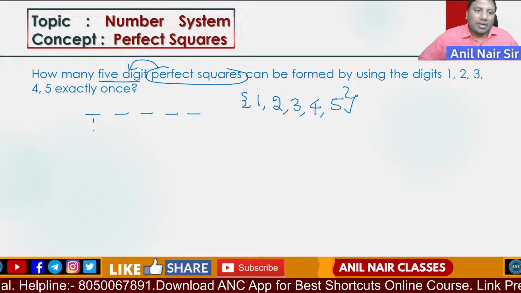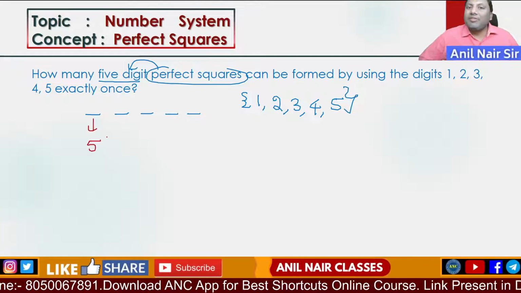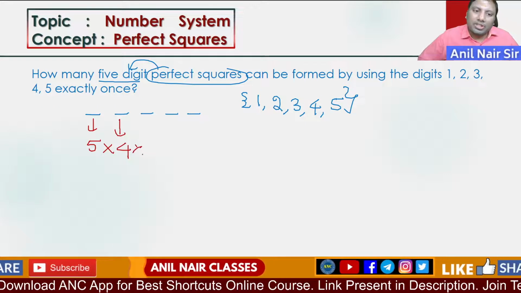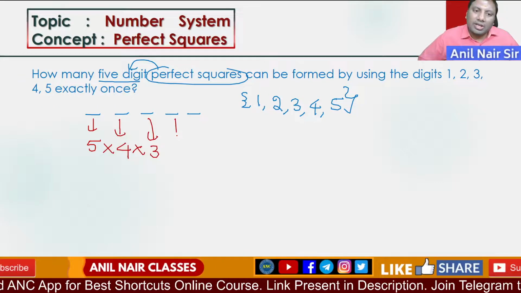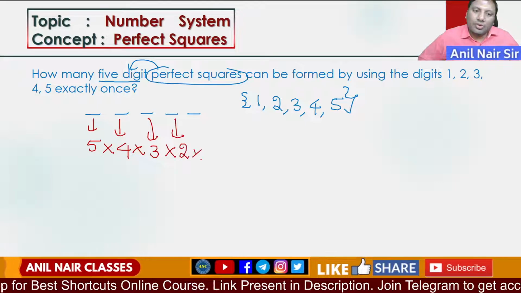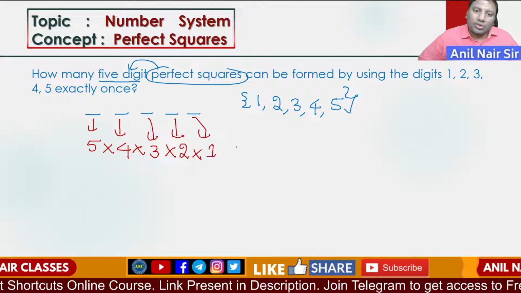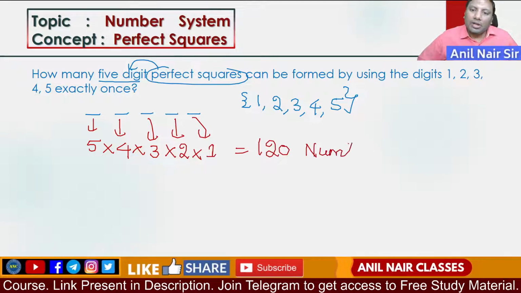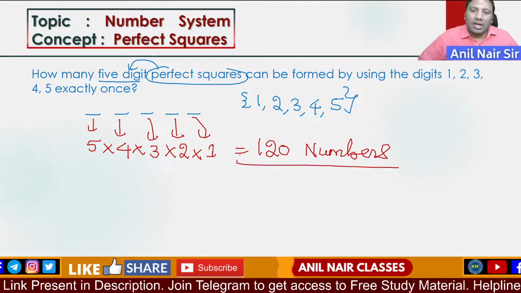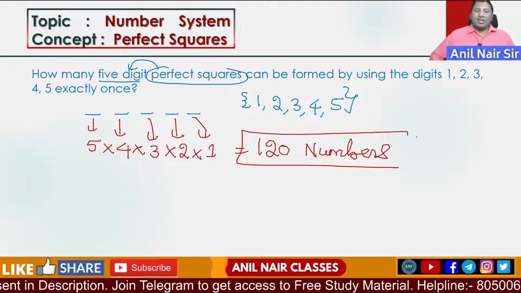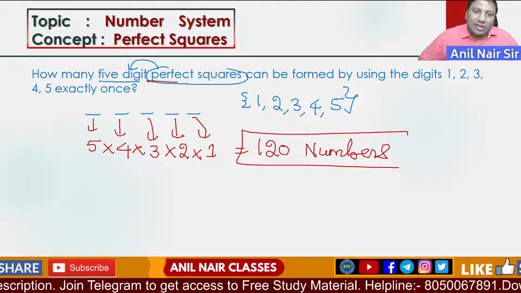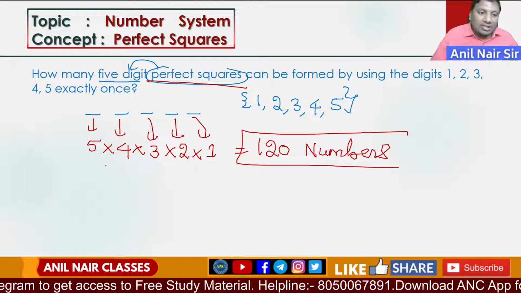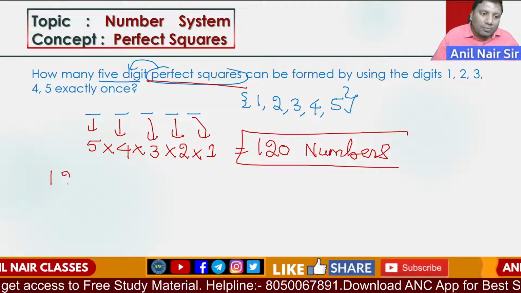So in the first place, any one out of the 5 digits will come. 1 digit is already placed, any one out of the 4 digits will come. Any one out of the 3 digits will come. Any one out of the 2 digits will come, and then the last one. So total 120 numbers are there. Out of these 120 numbers, how many perfect squares are there? One logic is to check every number whether it is a perfect square or not, or go by this logic.